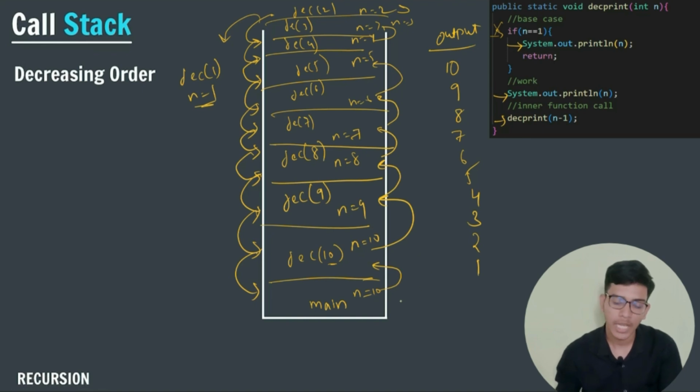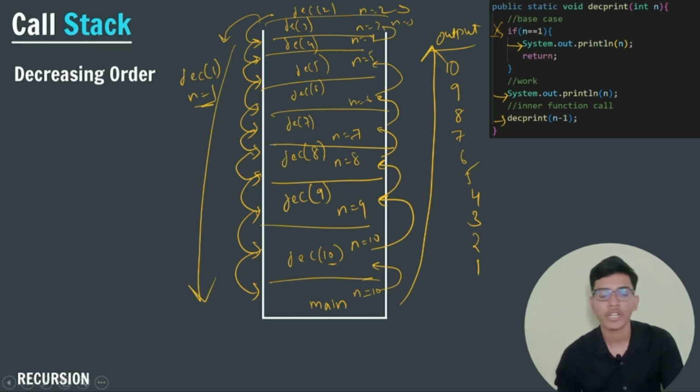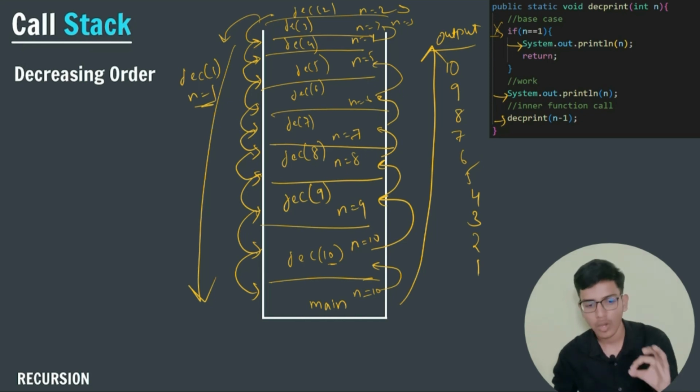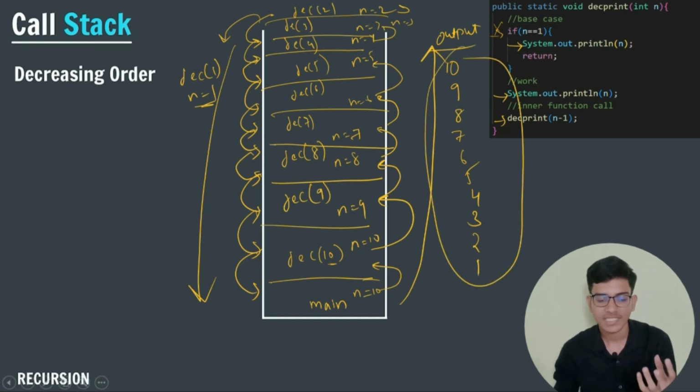So you can see that I am going from top to down, and I am combining all my solutions. I am printing the value of 10. So by returning, the final flow or the control will be on the main program, and you can see that I got my output like this. So this is how the stack calling works for my recursive functions.